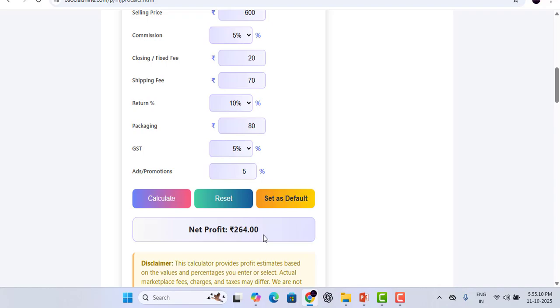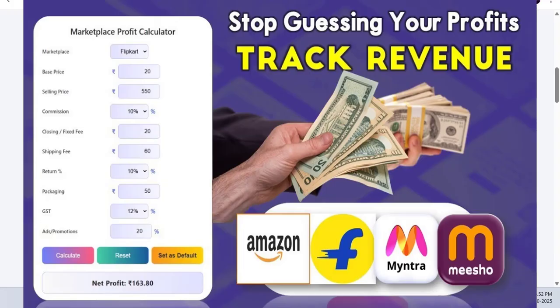It will calculate the profit margin, how much you actually earn on each sale, and the total cost breakdown, where exactly your money goes, like commission, fees, GST, ads. So it will break down all your fees and give you the total net profit. What I love about this MJ Pro Calci is how transparent it is. You are not just getting a random number, you are getting complete insights. It helps you understand whether your product is actually profitable before you even list it. So no more guesswork, no more confusion, just smart, data-driven selling decisions instantly, guys.